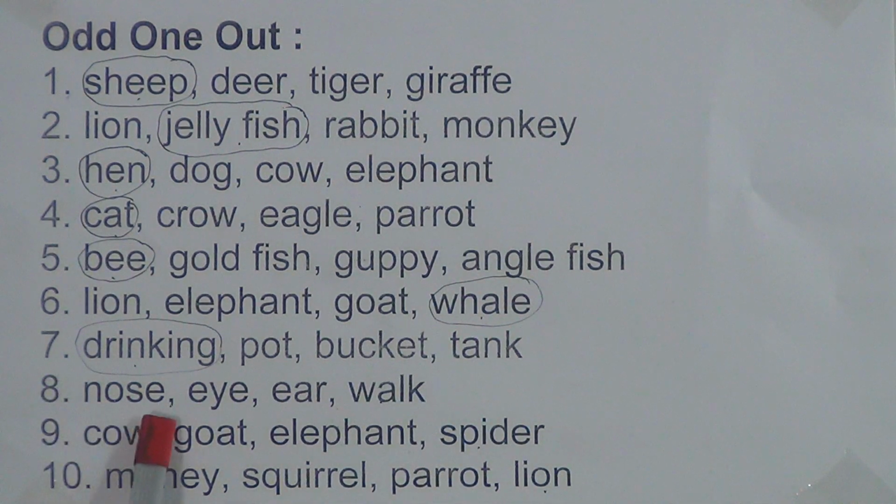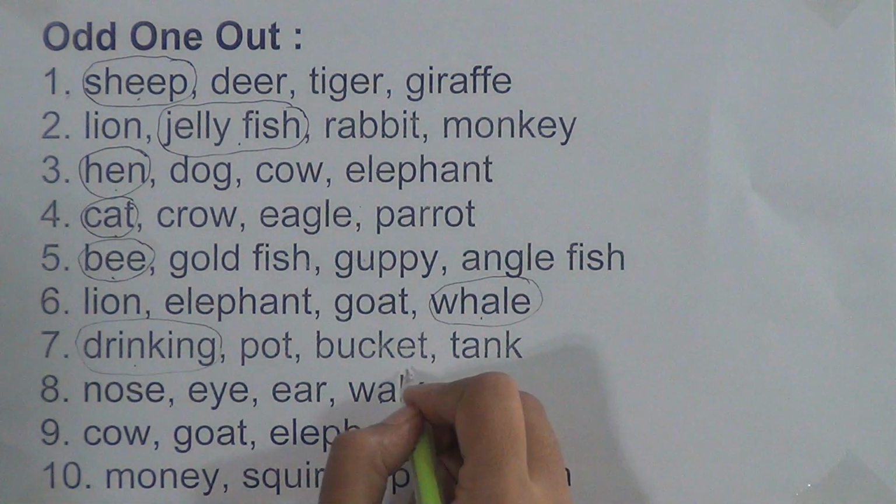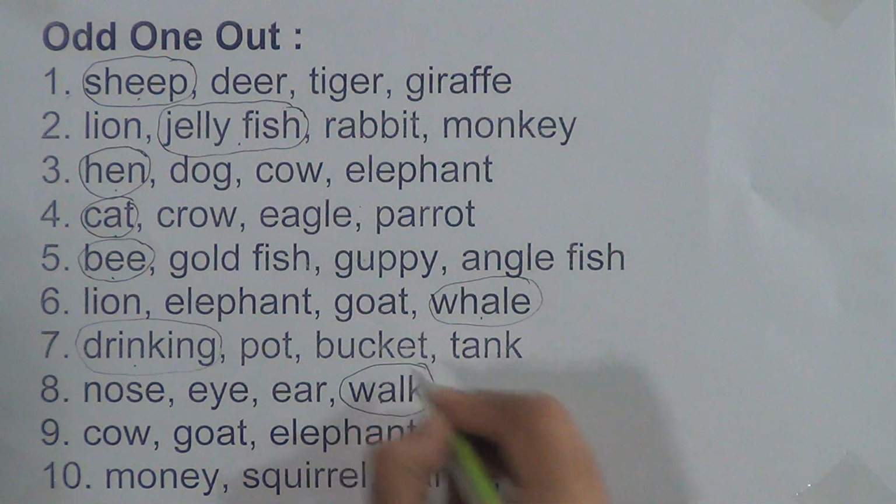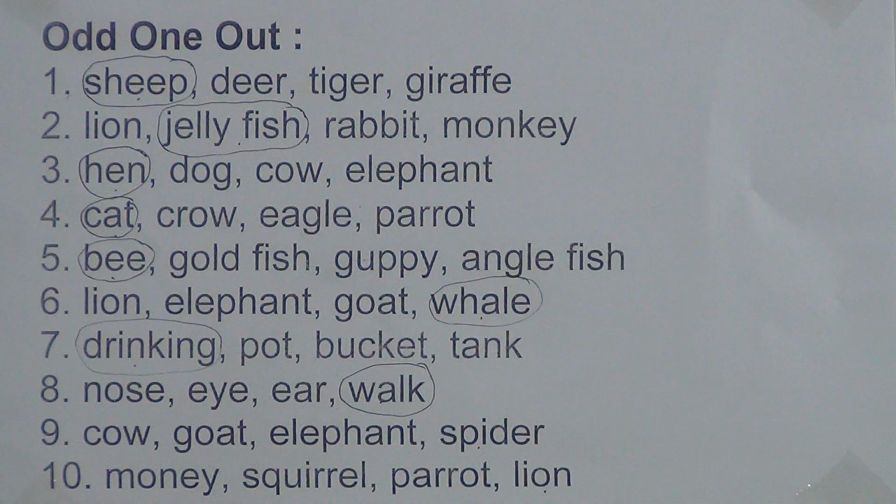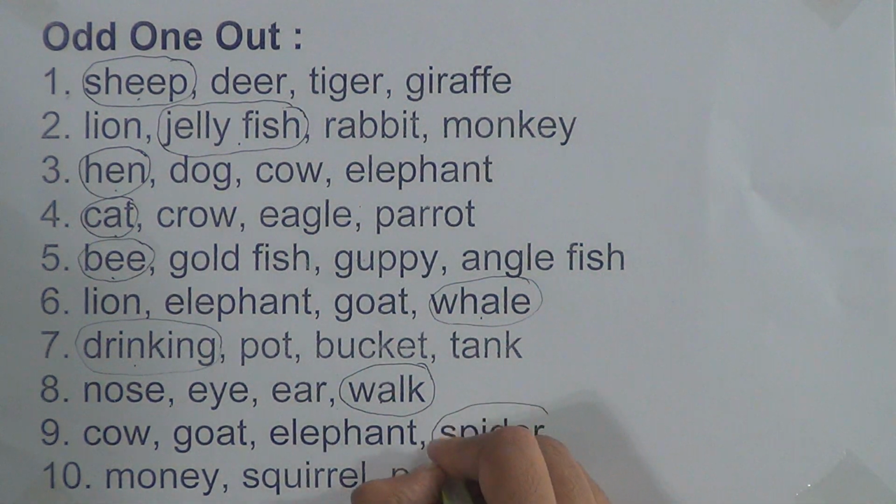Now come to the next. Nose, ear, eyes, walk. Dear students, nose, eye, ear, all these three are our sensory organs, but walk is a kind of movement, so this one is odd. We have to make a circle on walk. Now come to the next. Cow, goat, elephant, spider. Dear students, cow, goat, elephant, all these three are animals, but spider is an insect, so we have to make a circle on spider.